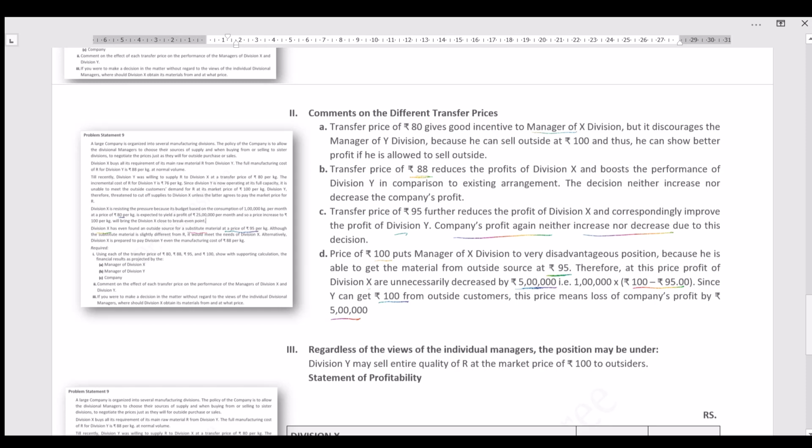To cut it short, initially there was a good profit for division X, but if the price is increased, there is a reduction in the profit for division X, whereas there is an increase in the profit for division Y. So as the incentive, it will be good for manager X initially, but if the price is set at rupees 100, then the incentive for division Y is good, but manager X's incentive will be very low.